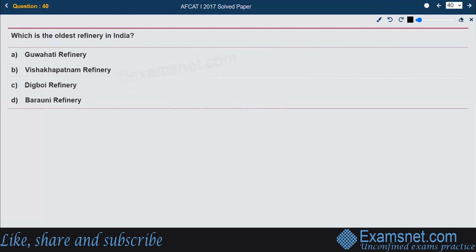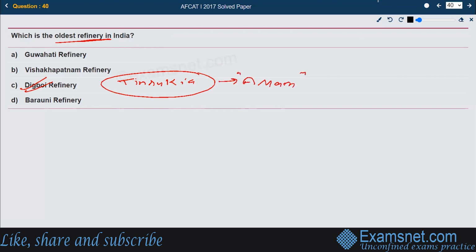Now, the question is, which is the oldest refinery in India? The right answer is Digboi Refinery. That is the oldest one. Digboi is a town in Tinsukia district, located in the northeastern part of the state of Assam, India. Crude oil was discovered here in the 19th century.